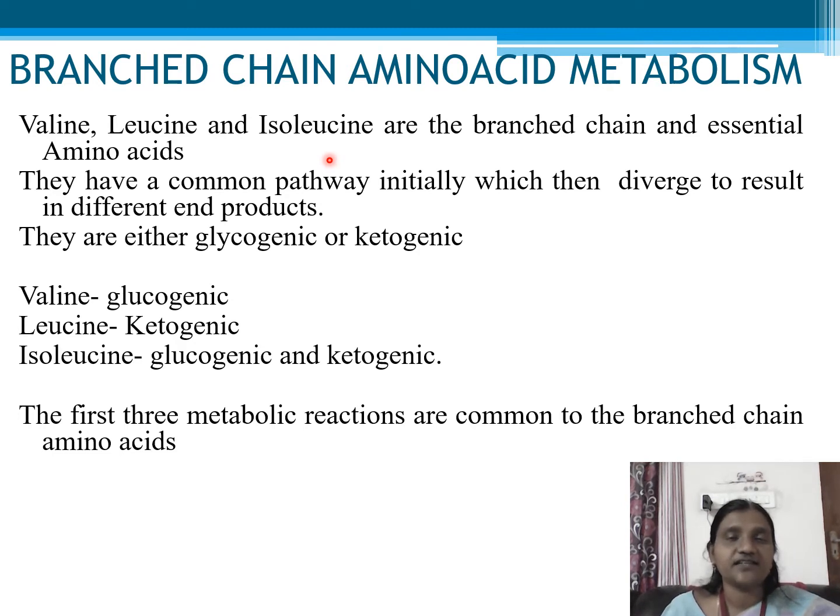Valine is glucogenic. Leucine is ketogenic. While isoleucine is both glucogenic as well as ketogenic. During their catabolism, the first three metabolic reactions are common for all the three branched chain amino acids.